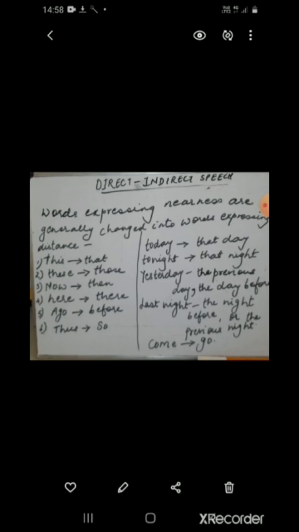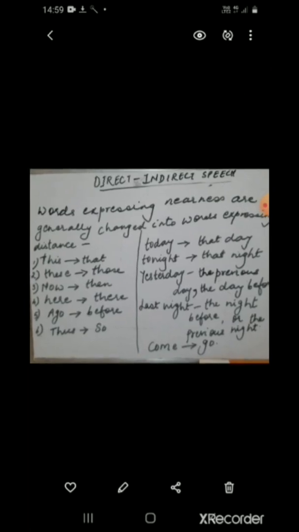Here will become there, ago will become before, thus will become so, today will become that day, tonight will become that night, yesterday will become the previous day or the day before, last night will become the night before or the previous night, and come will become go in indirect speech. Now when we actually take up an example, you will understand how the changes are made.